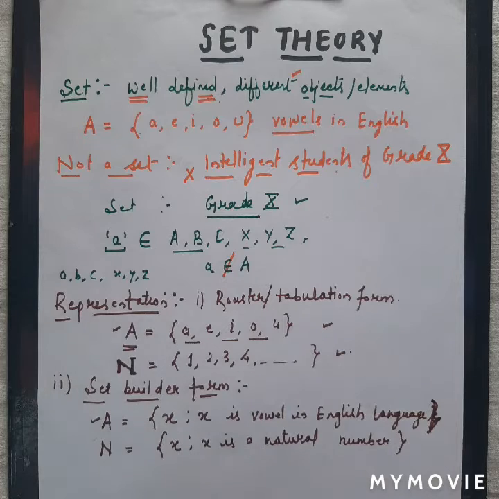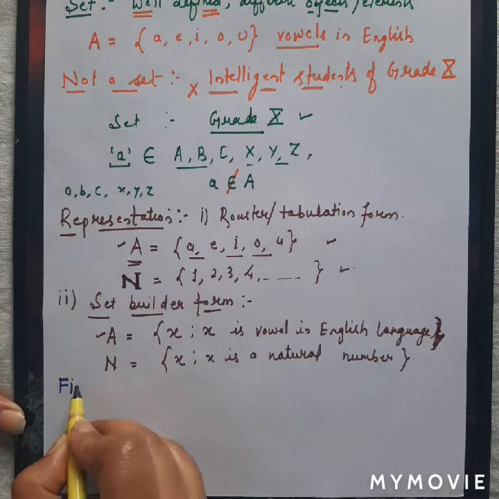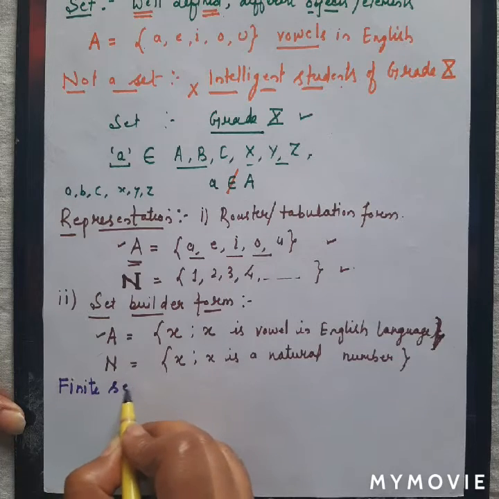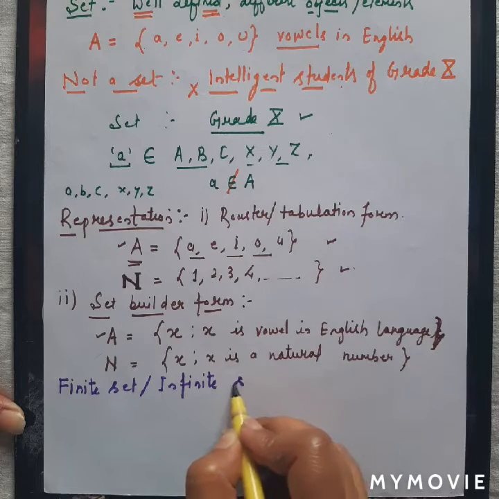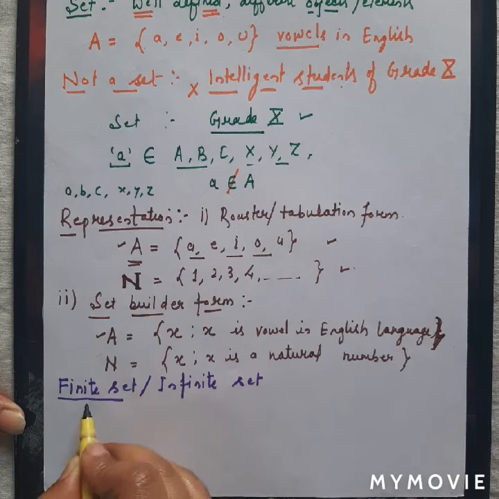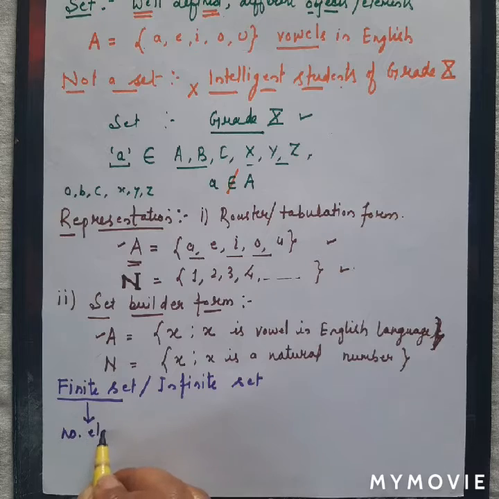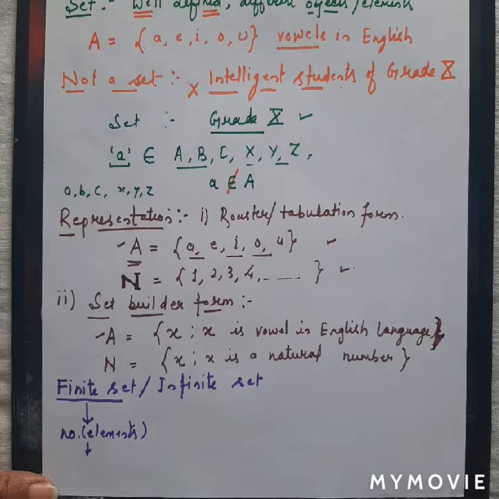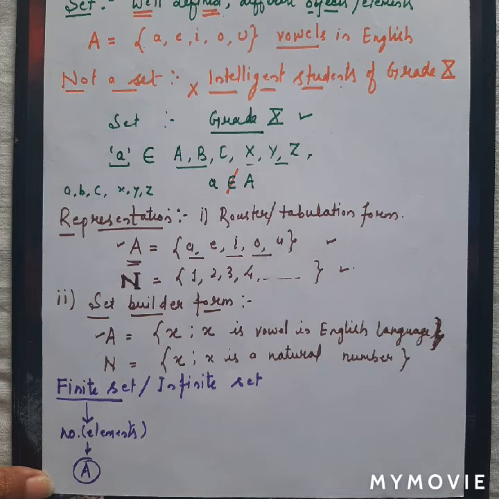Fine. So this is all about how to represent a set. We can represent it in both ways. So we will talk about finite sets and infinite sets. What is a finite set? A finite set is a set in which the number of elements in the set is finite, meaning we can count those elements, and that set will be called a finite set. For example, this set A is a finite set.